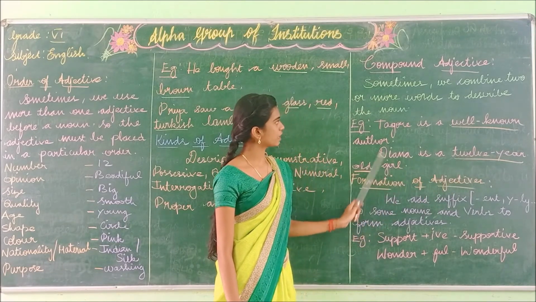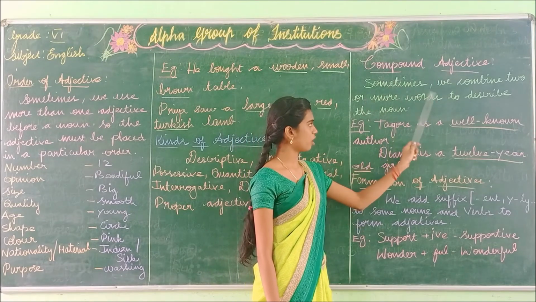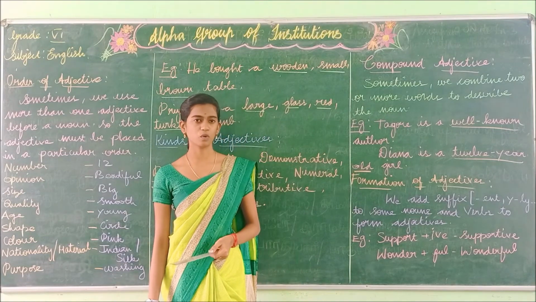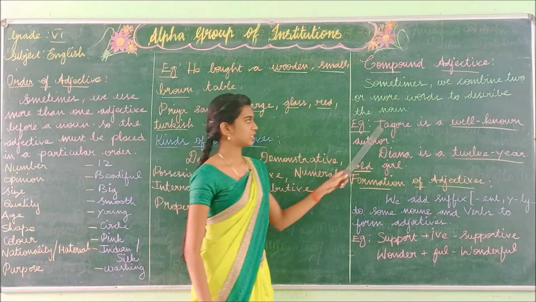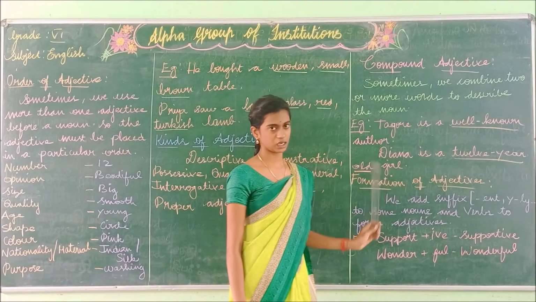12-year-old. So this is known as the compound adjective. Sometimes we combine two or more words to describe the noun. When we combine two or more words to describe the noun, it is known as the compound adjective. Tagore is a well-known author. Diana is the 12-year-old girl.